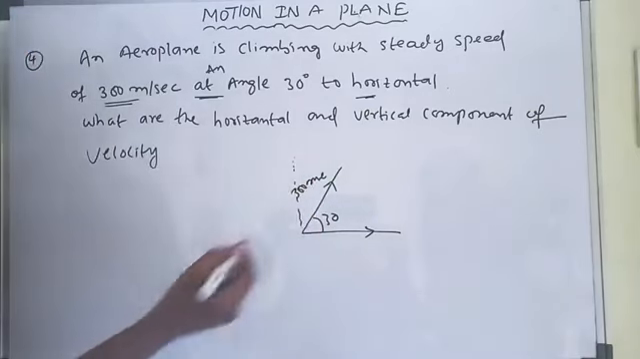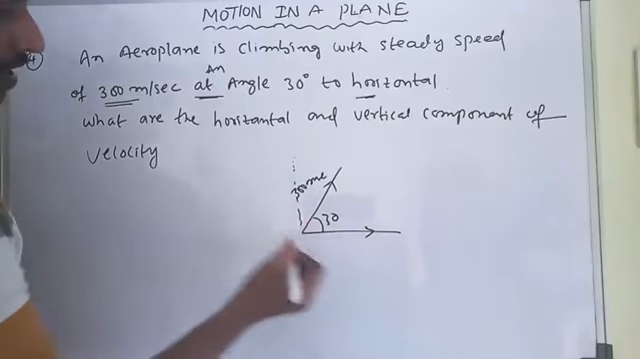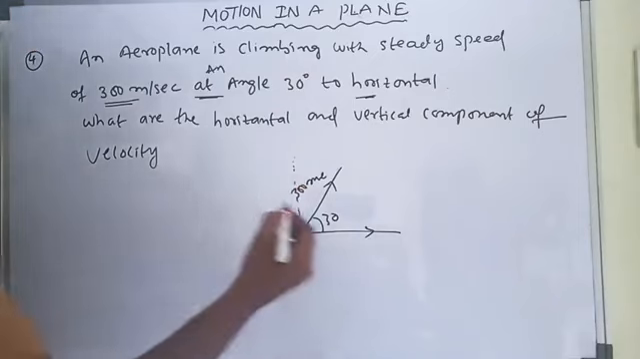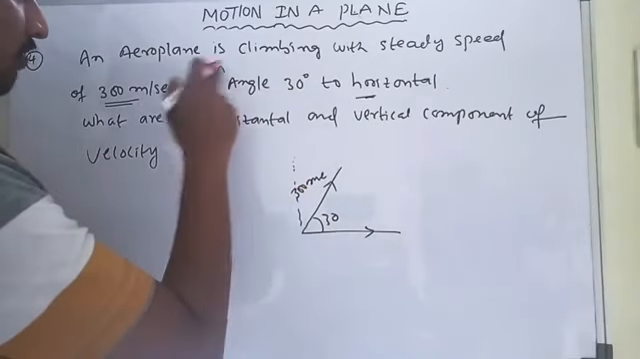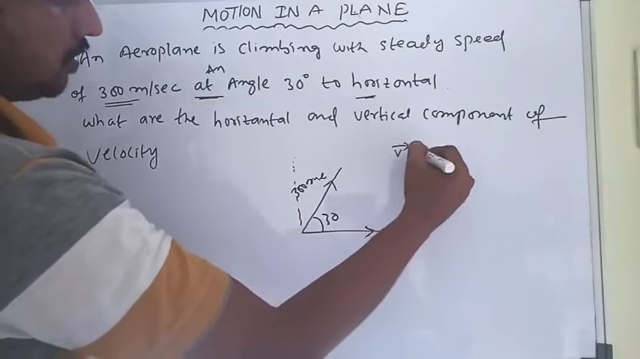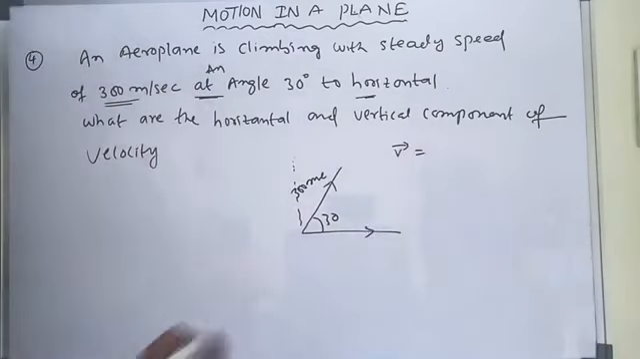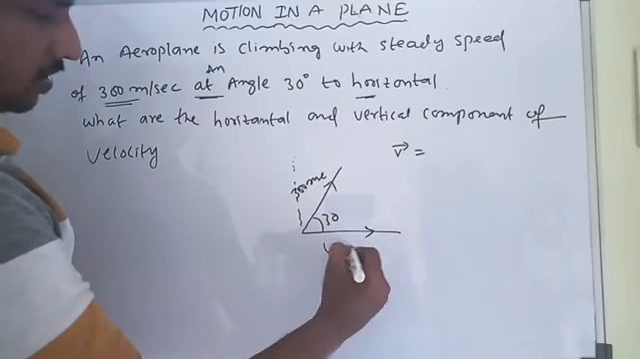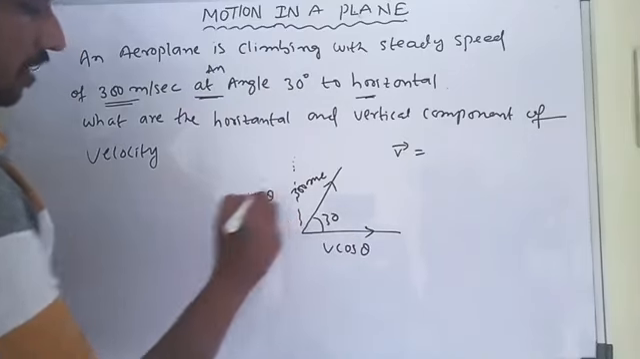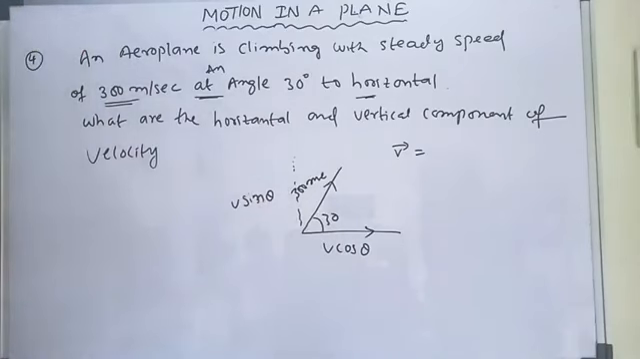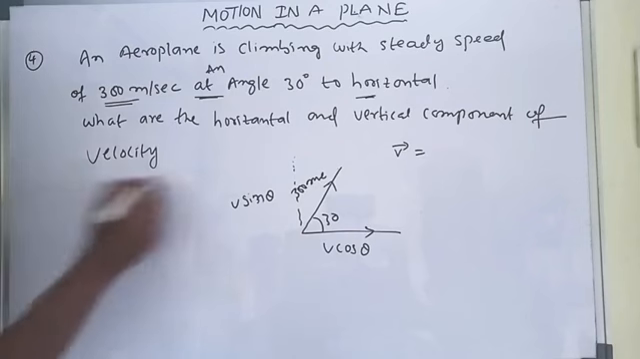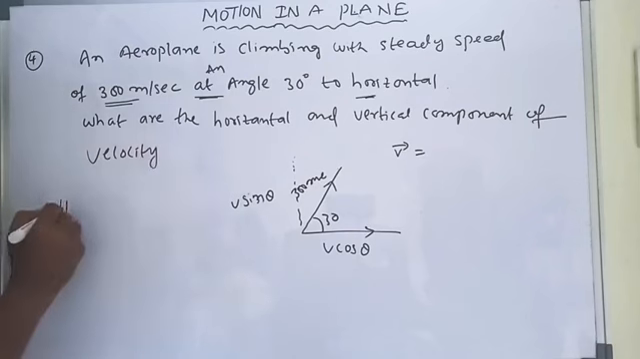Here, this is the horizontal and this is the vertical component. Take the velocity of the aeroplane as V. V is the aeroplane velocity. The horizontal component is V cos theta, and the vertical component we write as V sin theta. So now we go with the horizontal component.